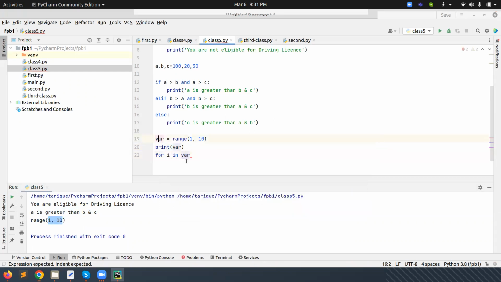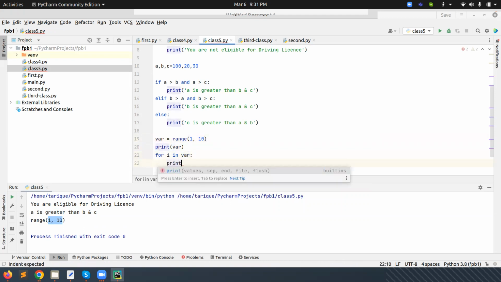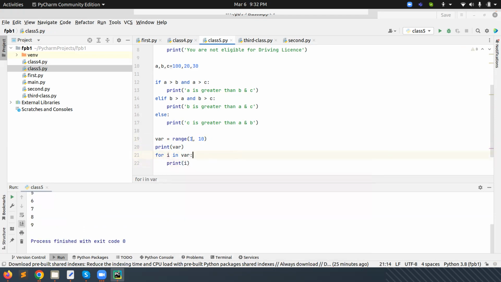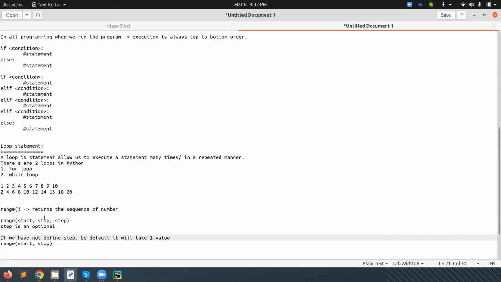We have already defined var, so we can put var here. You can see it will start from 1, but it will always stop at the stop value minus 1.